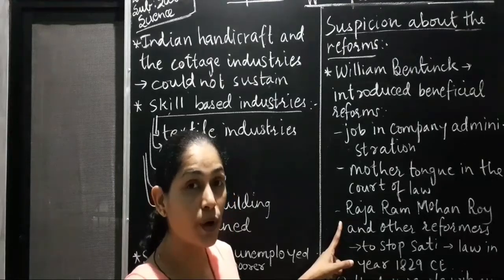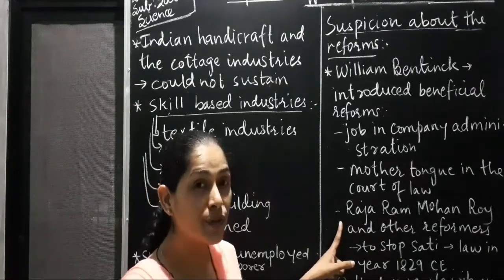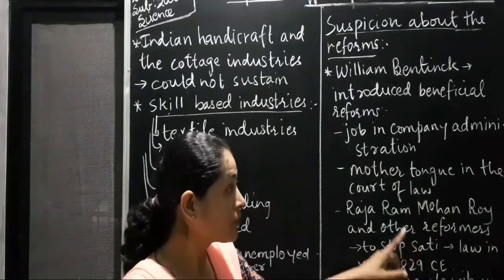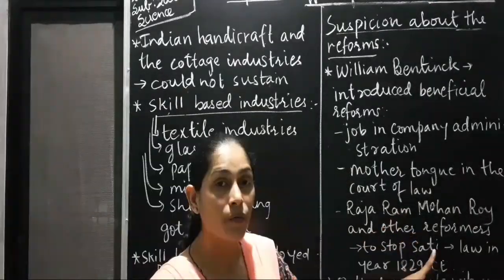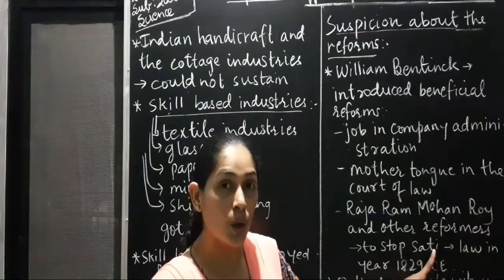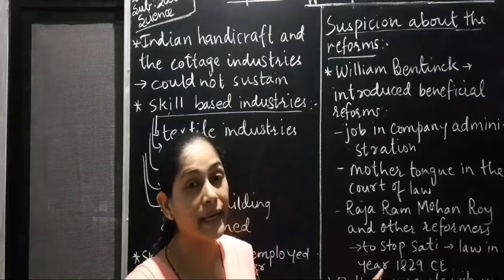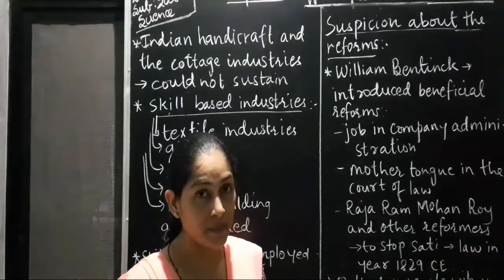He was a reformer of that time. He became very famous for his efforts against Sati Pratha. And with the help of all these people, William Bentinck agreed to stop this evil custom of Sati Pratha, and he brought a law in the year 1829 CE.